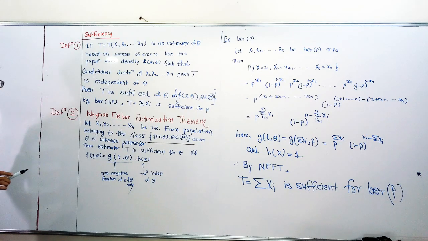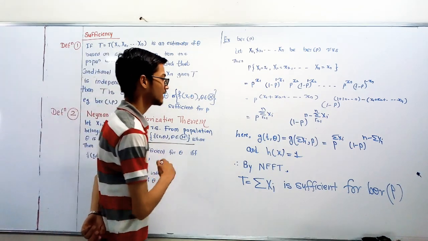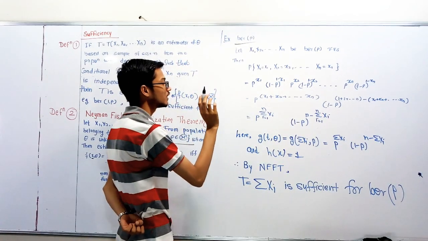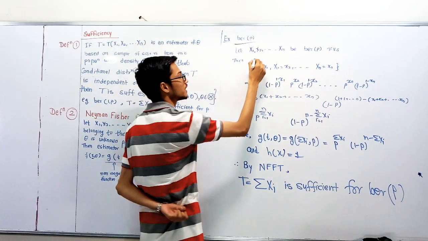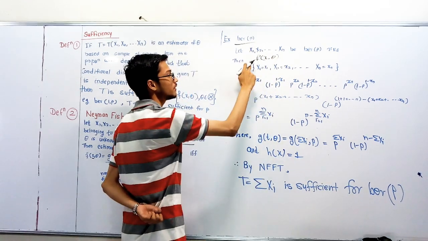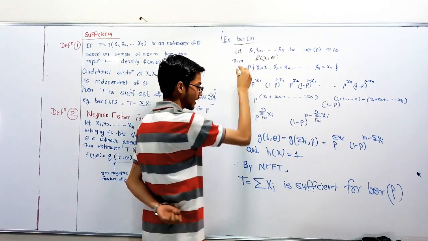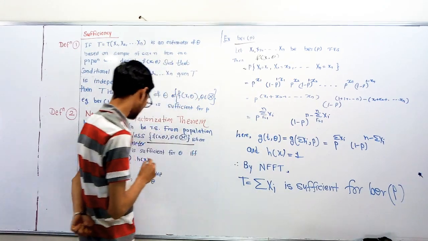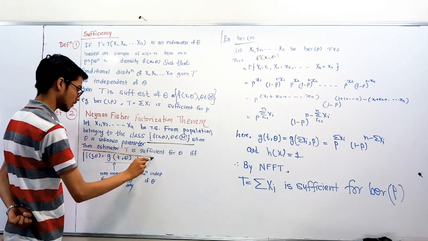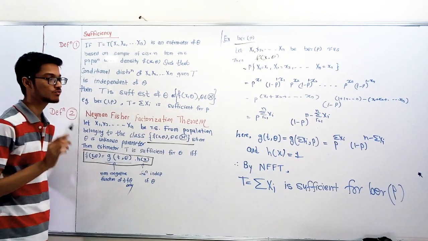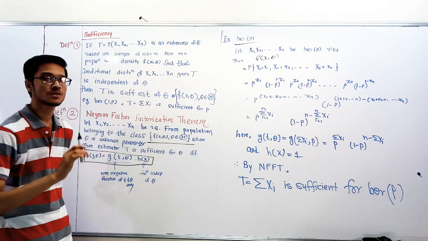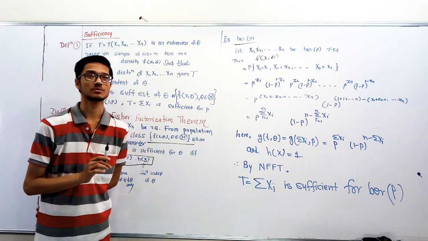Take any distribution, for example the Bernoulli distribution. If the family of distributions f of x bar, theta is expressed as g of t comma theta into h of x in this form, then t is a sufficient statistic for that distribution.